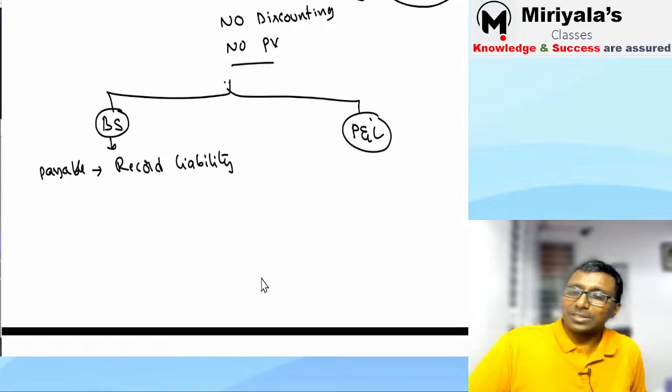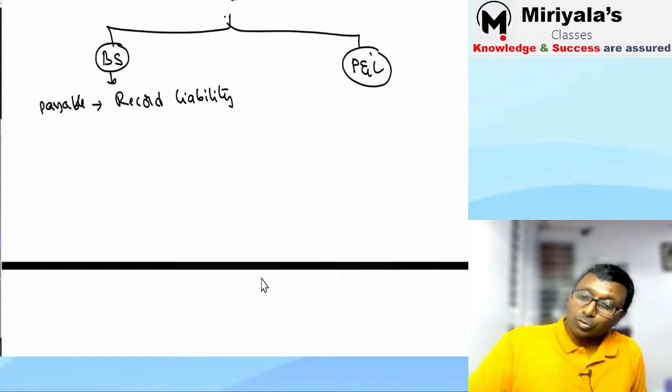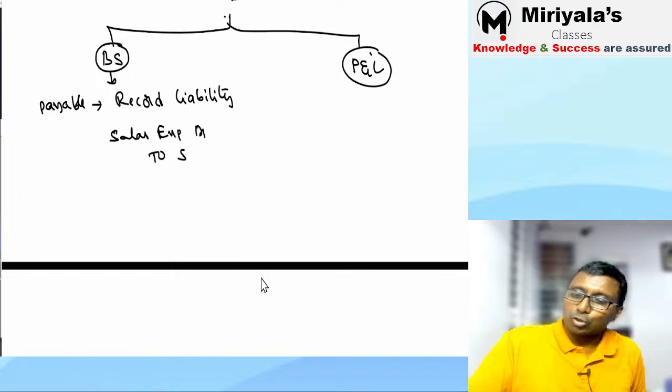Simple example: March 1 salary is there. Is it paid? No, sir, April 1st you will pay. Not a problem. Under that circumstance, what do you record? Salary expense account debit to salary payable. It is going to be paid within 1 year, the next day only.